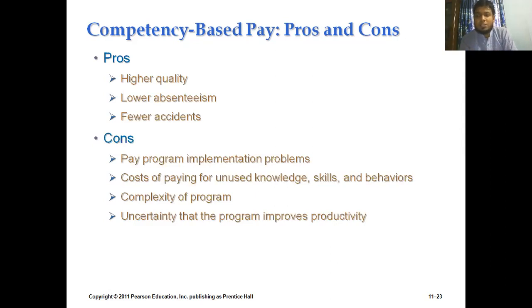So it is very difficult to execute sometimes, and it is very costly because a third party needs to concentrate on those issues. The organization might not have this expertise, so they might need to hire parties from outside. So it is very expensive sometimes, and there is the complexity of the program and the uncertainty of whether it will actually operate or not. Okay, so these are the cons. As we know, every system will have some pros and cons, and these are some pros and cons of the competency-based pay system.